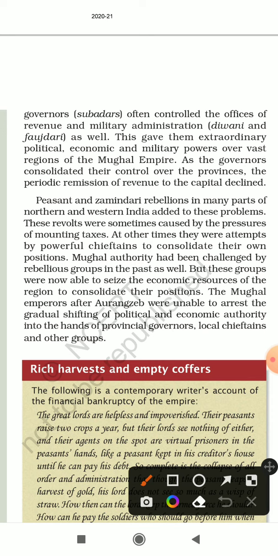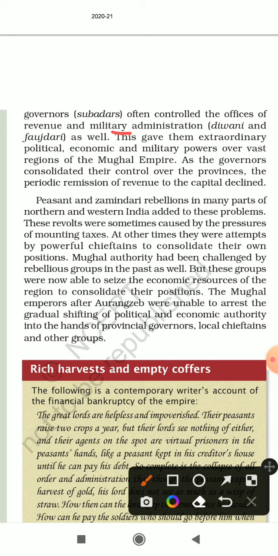And the thing is, these people controlled the revenue. Revenue means the money which came in the form of taxes. So it was under their control, and apart from this, they also controlled the military, the army as well. This gave them extraordinary political, economic, and military powers over vast regions of the Mughal Empire. So these people, Mansabdars and Subedars, were very, very powerful.